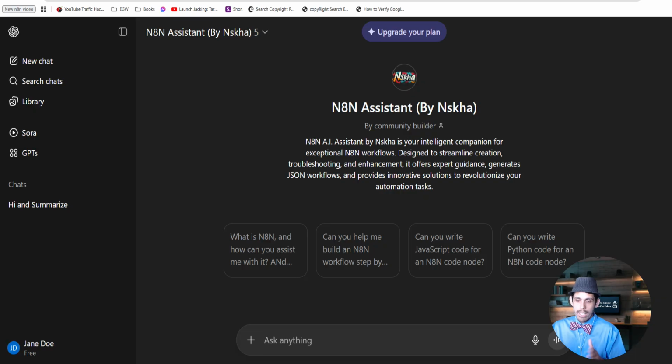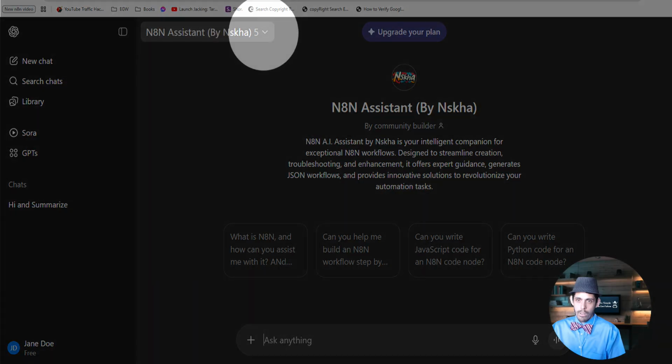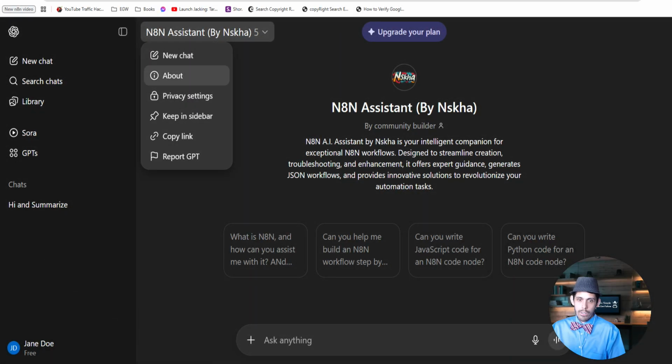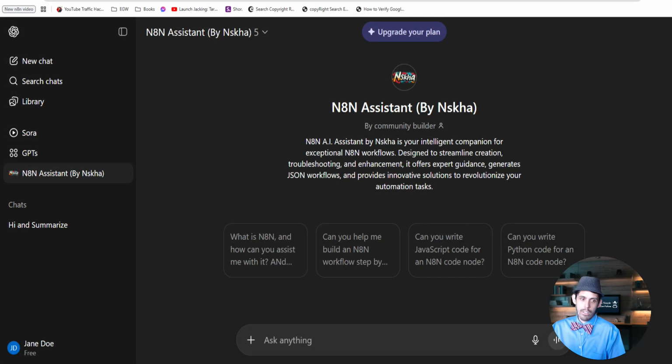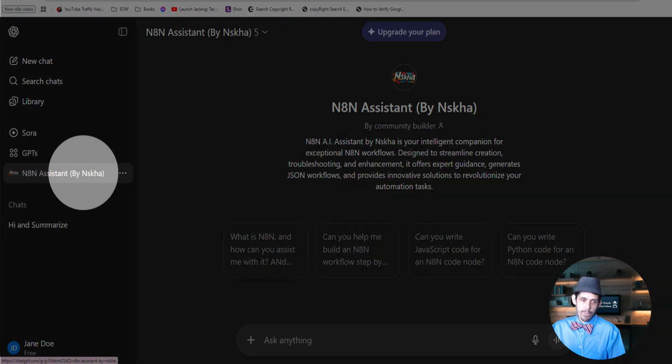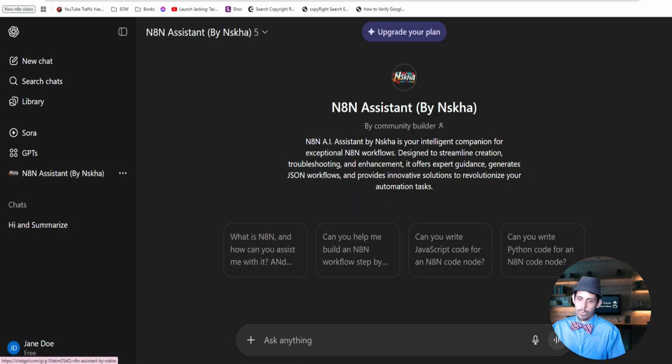And if you want to pin it to your side to keep it for good, what you could do is go to the top and click this drop down arrow, and then look for keep in sidebar. You click that keep in sidebar button, and now you'll notice that it was pinned to the left hand side, and you're able to access this whenever you want. Great. Does that make sense? Yes. This is like a bookmark tab. It's like somebody holding your hand through it all, huh?